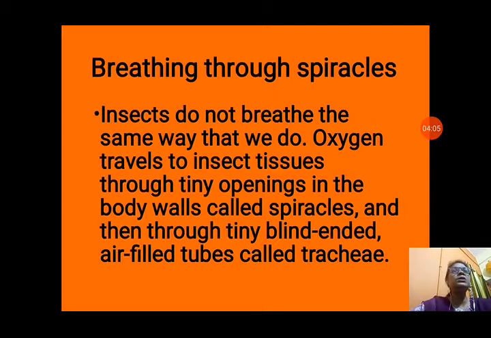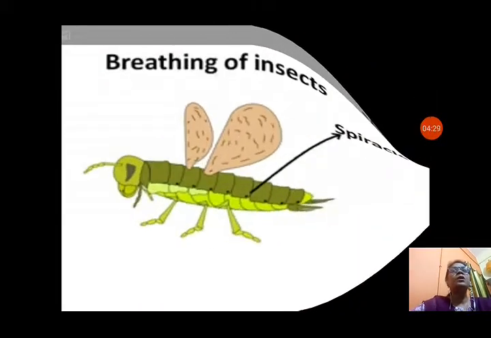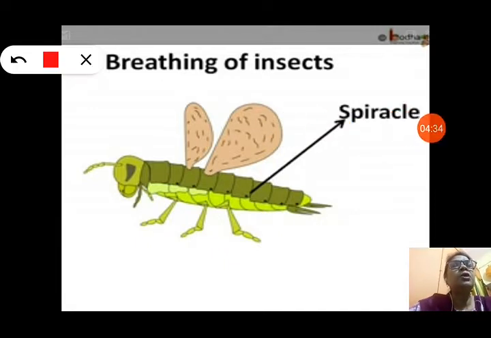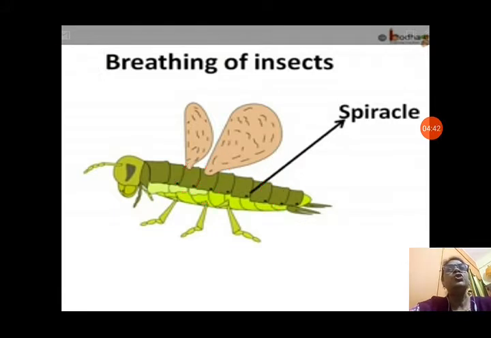Oxygen travels to insect tissues through tiny openings in the body walls called spiracles. On the sides of the body walls, small openings are there, and these openings are connected to tiny air filled tubes called tracheae. You can see in the grasshopper, all these spiracles are shown in the picture. You can see tiny openings on the side walls of the body. These are called spiracles. Through them only they exchange gases.